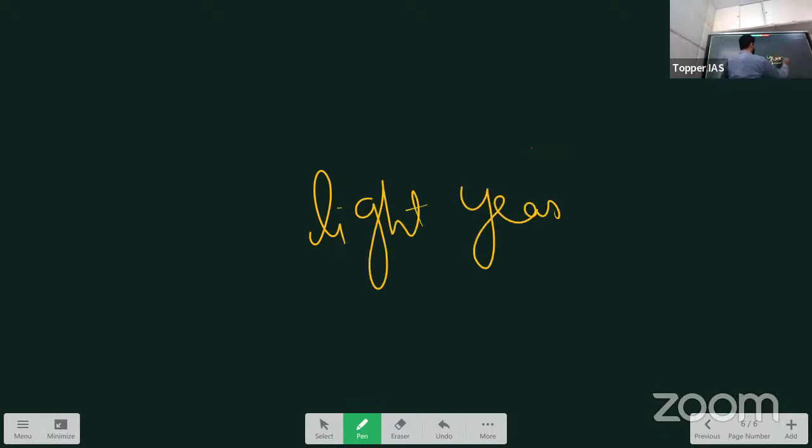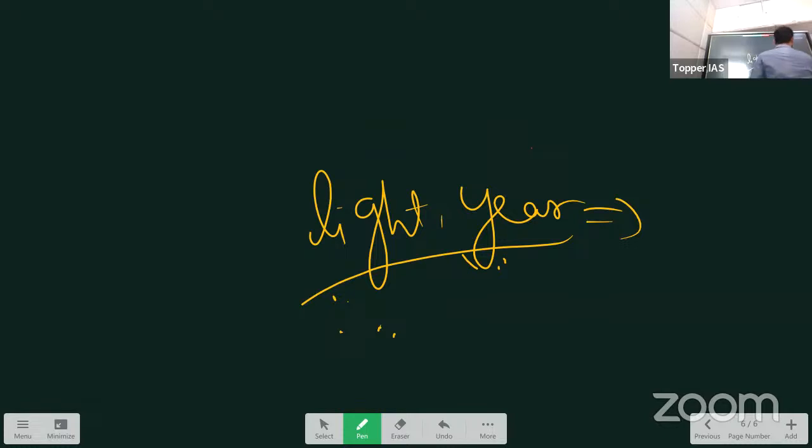For example, what is a light year? In the universe chapter, you should remember what a light year is. A light year is a measure of distance. First of all, it's a very simple GK question. It's a measure of distance, not time. By observing the word year, don't assume that it is a measurement unit for time. It is for distance. So what exactly is it? The distance traveled by a ray of light in 1 year.